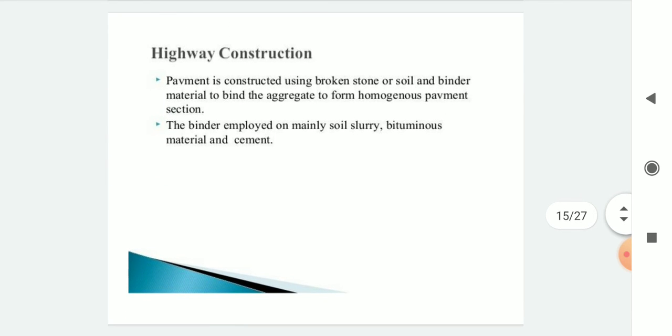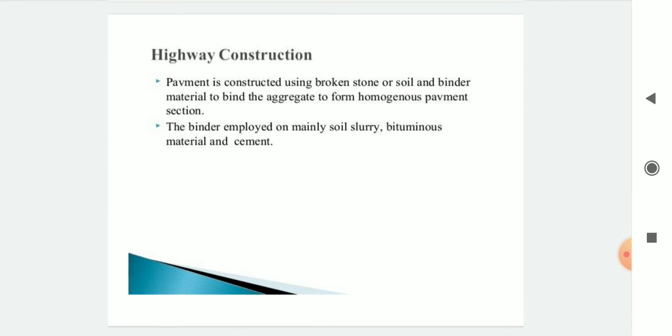Highway construction. Okay, the pavement is constructed using broken stone or soil and binder material to bind the aggregate to form a homogeneous pavement section. That means for highway construction we have to use broken stone or soil or binding material such as bitumen, etc. The binders employed are mainly soil, slurry, bituminous material and cement.